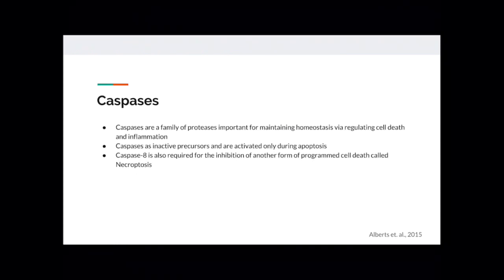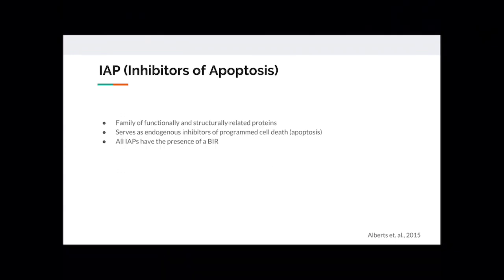Caspases, which are also known as cysteine-dependent aspartate-directed proteases, are a family of genes important for maintaining homeostasis through regulating cell death and inflammation. Caspases are synthesized in the cell as inactive precursors and are activated only during apoptosis. In addition to apoptosis, caspase 8 is also required for the inhibition of another form of programmed cell death called necroptosis.